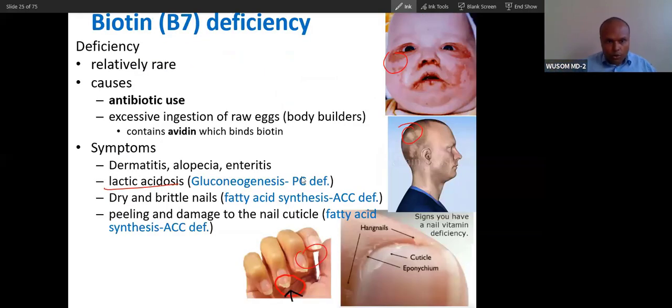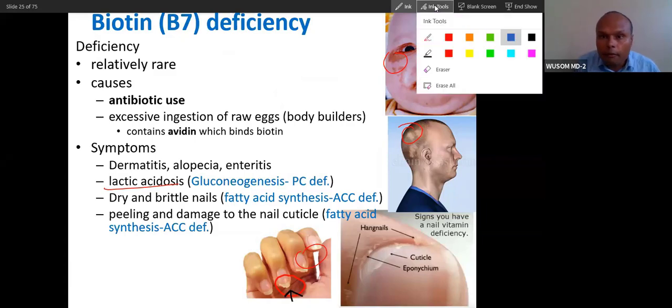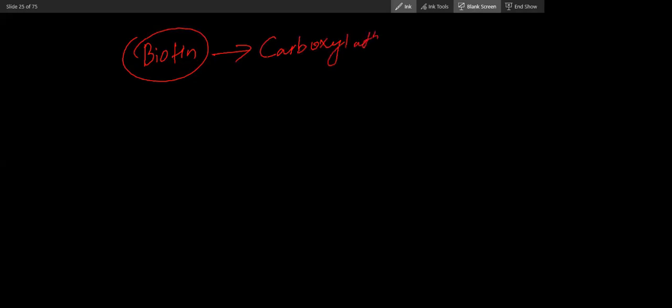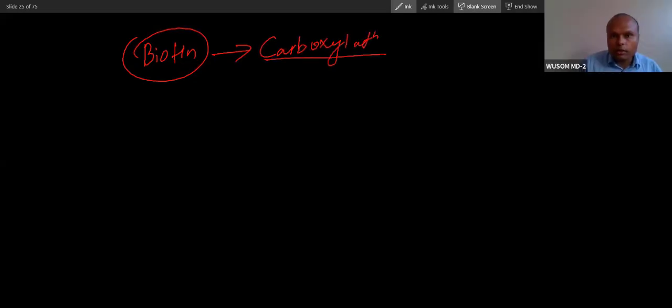Now vitamin B7, you know, vitamin B7 is what? Biotin. Yes, vitamin B7 is biotin. Biotin is present where? For what function? What is the function of biotin? Carboxylation. Isn't this the function? Carboxylation. So do you remember any carboxylase enzyme? Tell me quick.